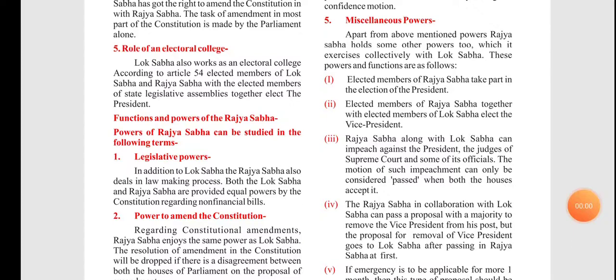Hello students, today we are going to start the functions and powers of Rajya Sabha. As earlier, I have already told you about the functions and powers of the Lok Sabha. Now, in detail, let us learn the functions and powers of the Rajya Sabha. The powers of Rajya Sabha can be studied in the following terms.